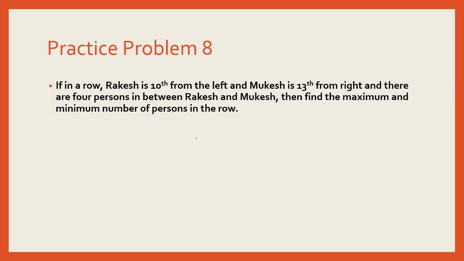So we have Rakesh, who's 10th from left, and we have Mukesh, who is 13th from the right, and they're sitting in a row among other people. Now when we want to maximize the number of persons in the row, and we have been given there are 4 persons in between Rakesh and Mukesh, in order to maximize we will have to assume that Rakesh and Mukesh have not crossed each other.